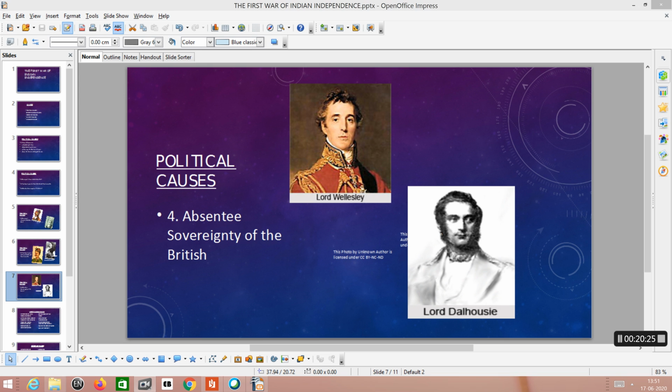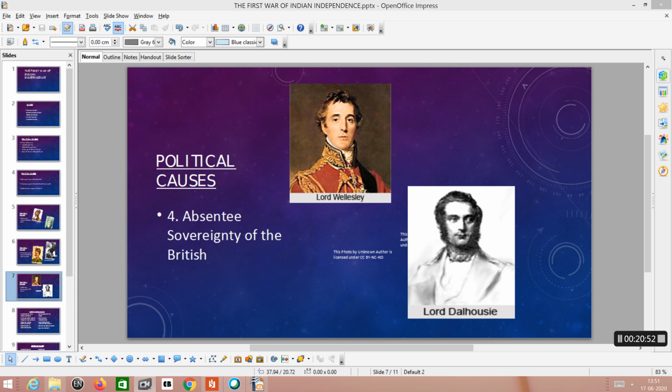Earlier rulers like the Mughals who had conquered India had in course of time settled in India. The revenue they collected from the Indians was spent only in India. Britishers were not ready to spend the amount collected from India in India only.